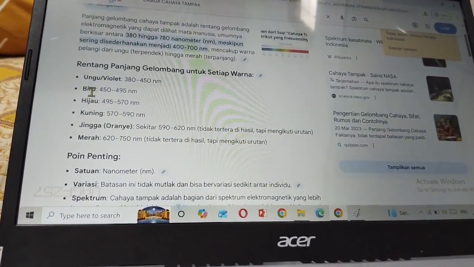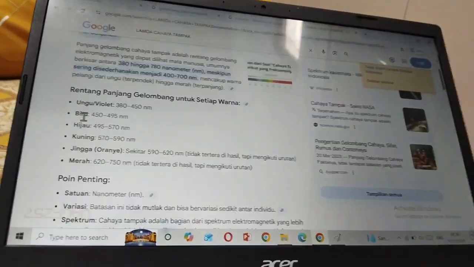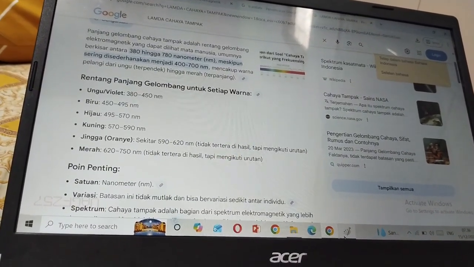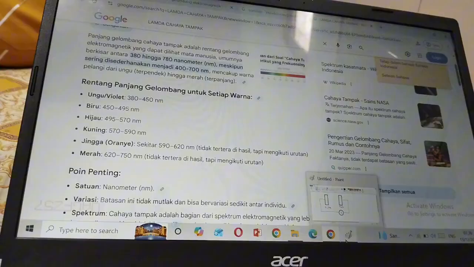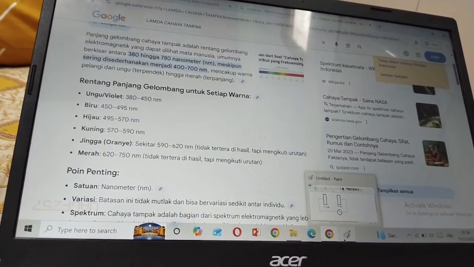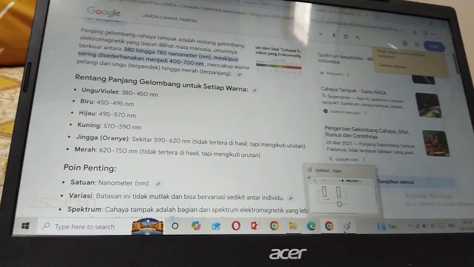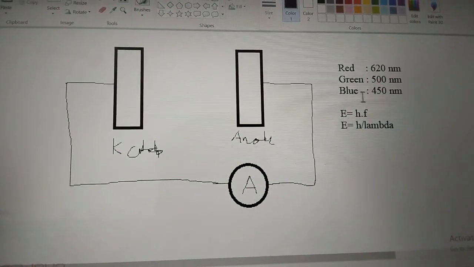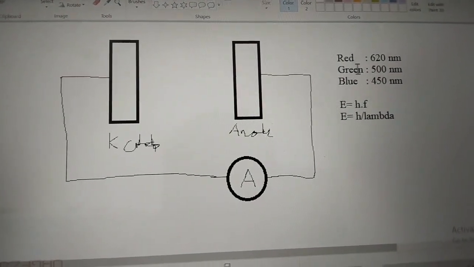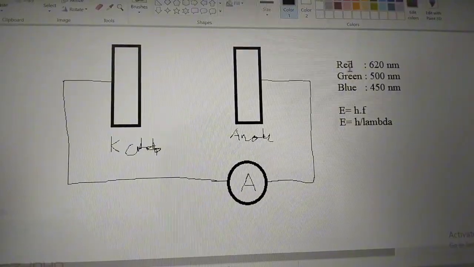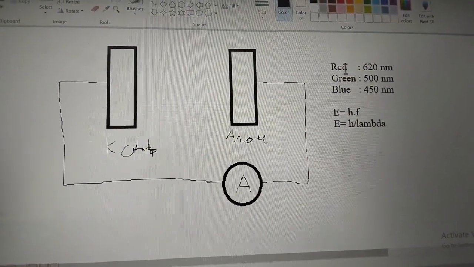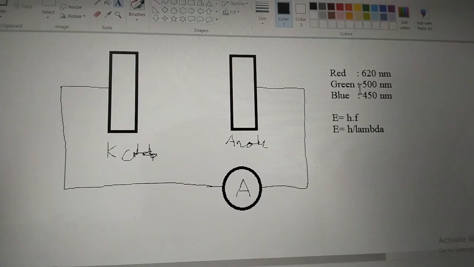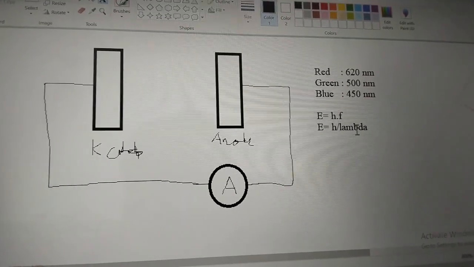Let's connect it with the photoelectric effect experiment. I have data about the wavelength of red, green, and blue visible light.